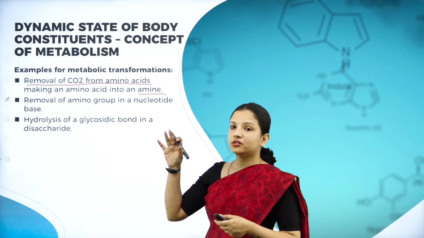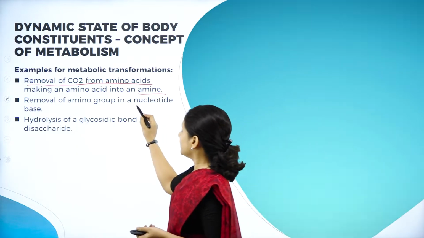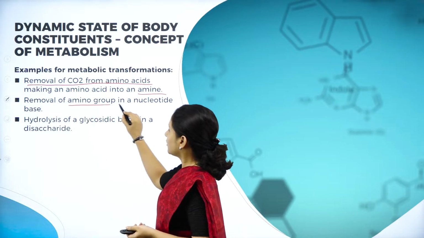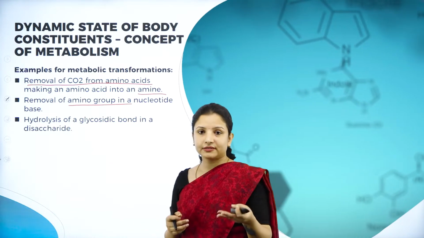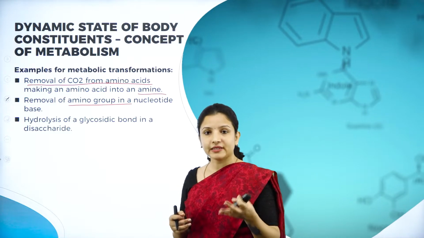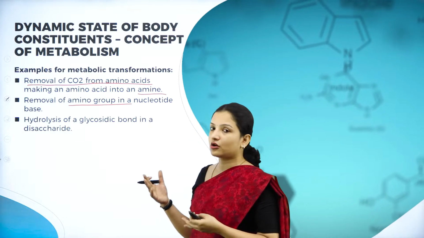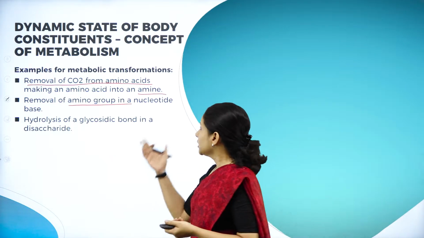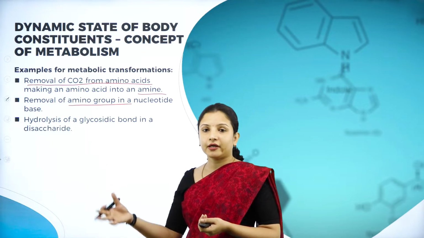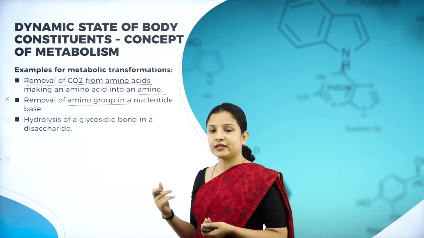And one more example is the removal of an amino group from a nucleotide base. Here also breaking of a compound is occurring. Breaking of what? Breaking of a nucleotide base, wherein the amino group will be removed from the nucleotide base.